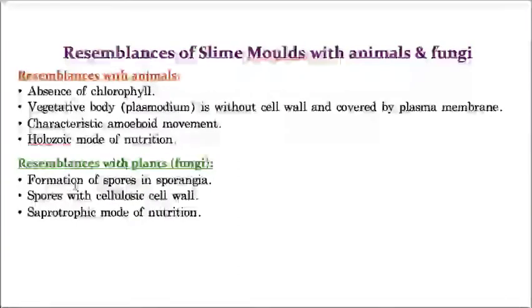And the resemblances with plants, that means fungi: formation of spores by a special sac-like structure called sporangia, spores consisting of a cellulosic cell wall, and a saprophytic mode of nutrition. What is the meaning of saprophytic mode of nutrition? They depend upon dead and decaying organic matter.